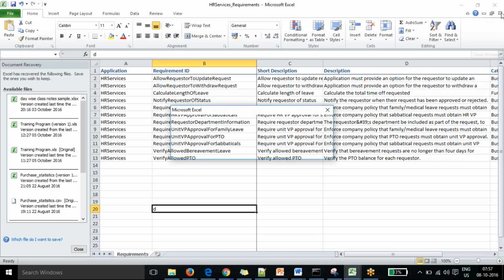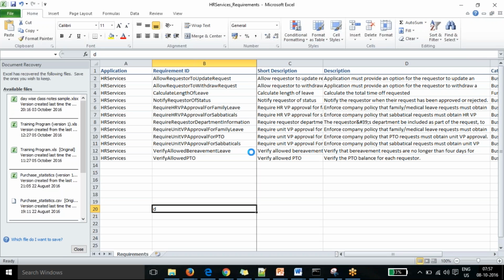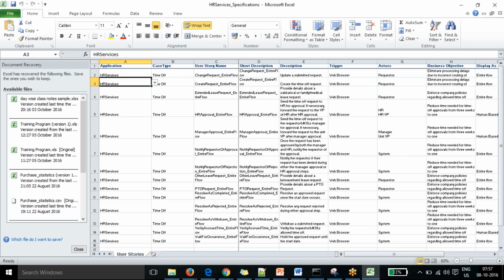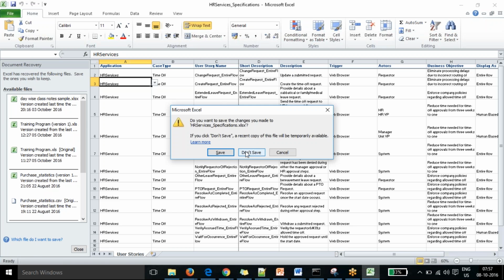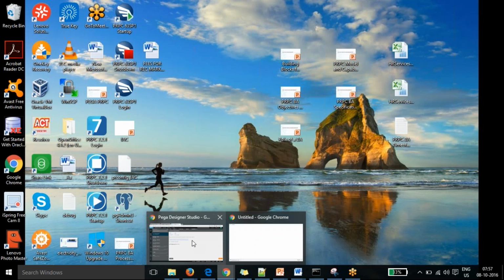Yeah, might be. So it might be because if it is open, someone has changed it, and that's why it's not picking it up. So I'll close that and try it once again.